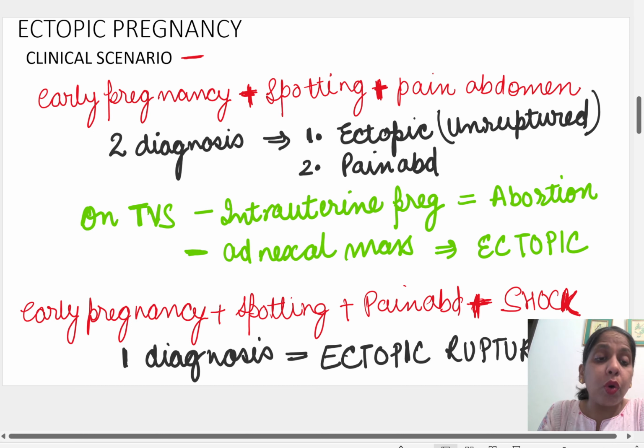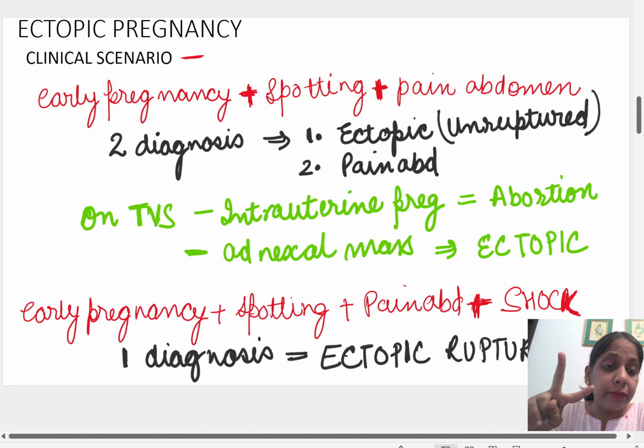We differentiate between these two conditions on the basis of transvaginal scan. On scan, if there is an intrauterine pregnancy with any sign of abortion, then it is abortion, and if there is an adnexal mass, then it is ectopic, right?